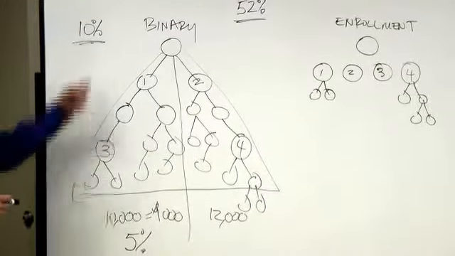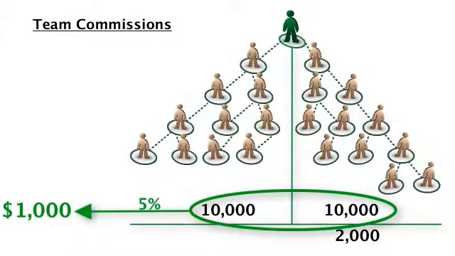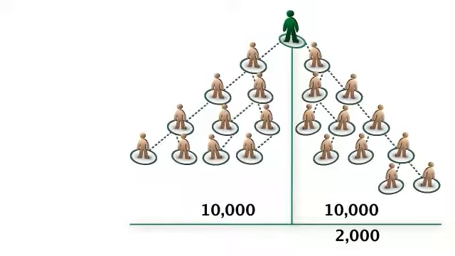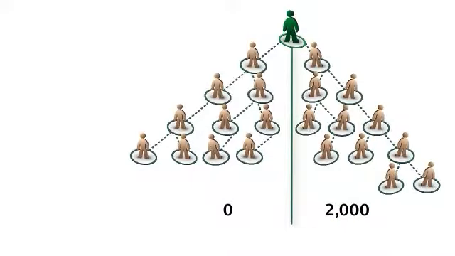It's the same as saying we pay you 10% of the lesser leg. After we've paid, this volume will then flush, because every month we start brand new. But in this example, this leg had 2,000 more than this leg, so 2,000 points of volume would roll over to the next month.